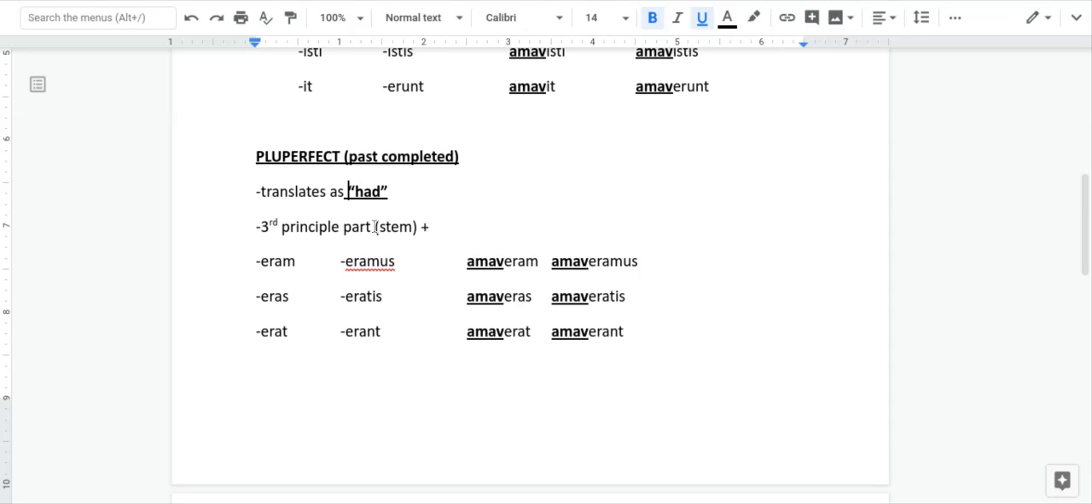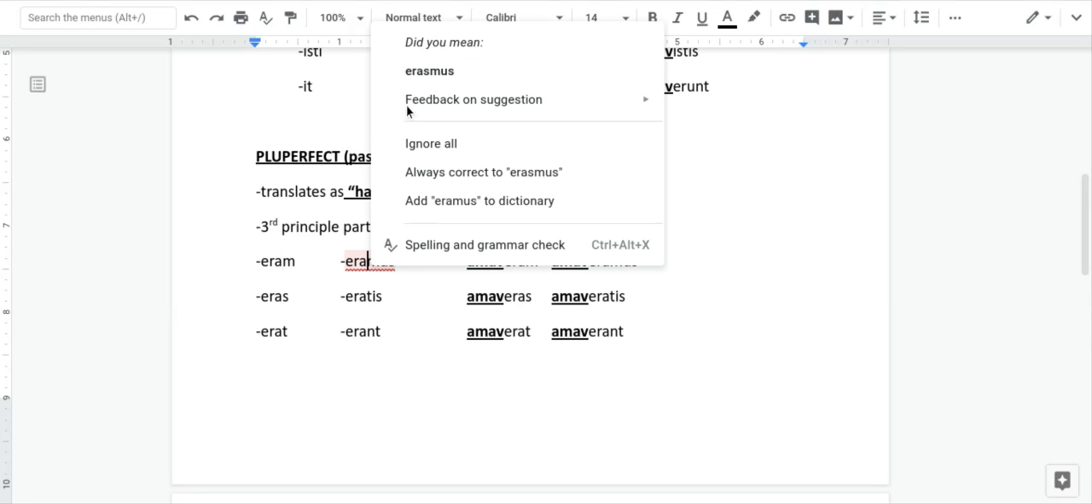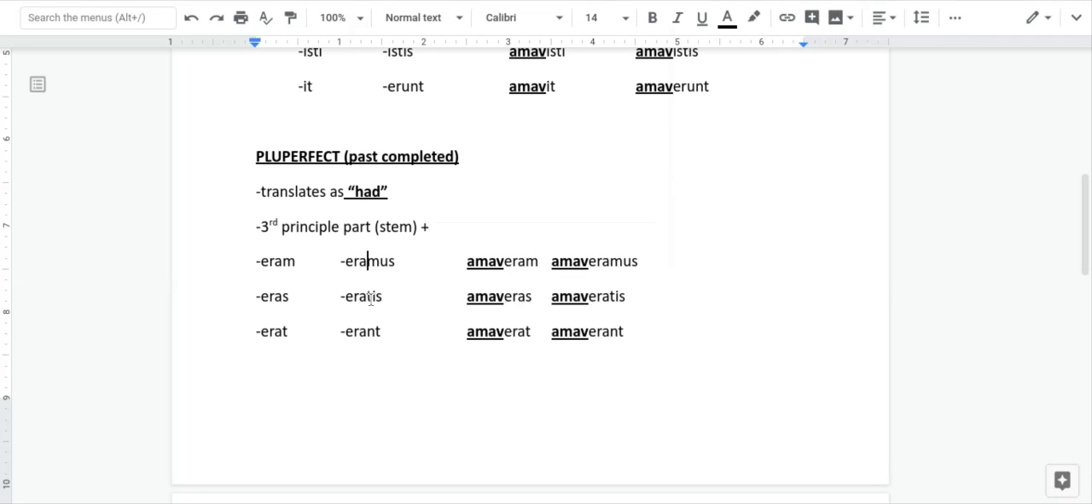It's the third principal part stem, which I said earlier you use for all these tenses. And you add these endings. And this chart might look familiar. This chart, eram, eras, erat, eramus, eratis, erant, is the imperfect of to be. But here, as endings, and you can see I put them on the verb to love here. I've used the third principal part stem. So instead of amavi, I take the i away and I add these endings, amaveram, and that would translate as I had loved. I had loved. All right.